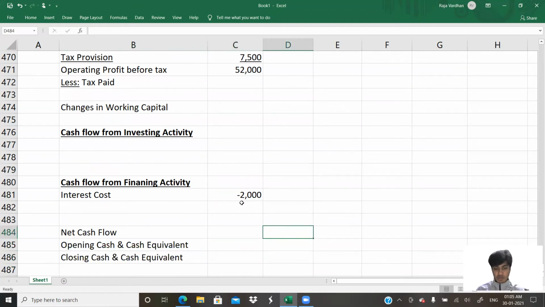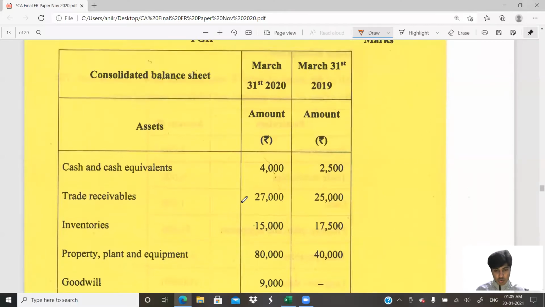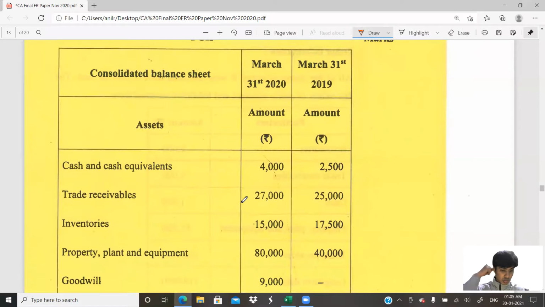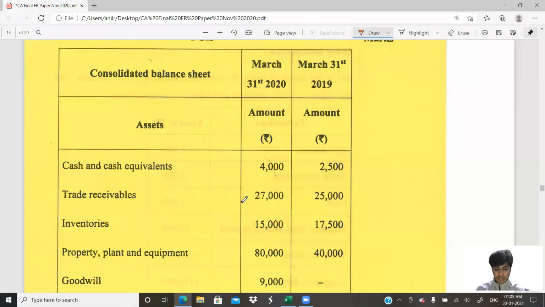Okay, net cash flow is to be found. How much is our opening cash and cash equivalent? Opening is 2,500, closing is 4,000. So once I do this, 4,000 should match. Okay, I'll show it to you at the end, once I finish reading the question.